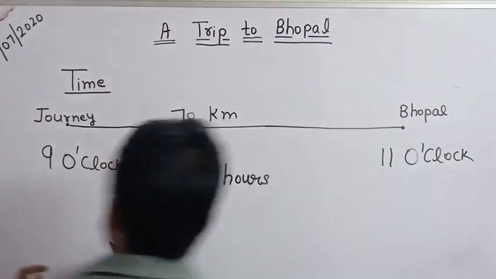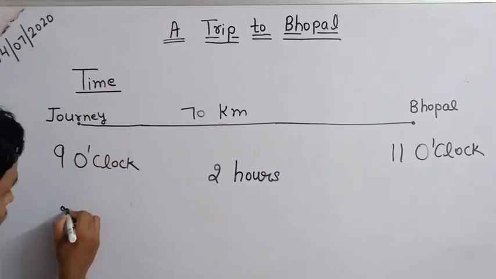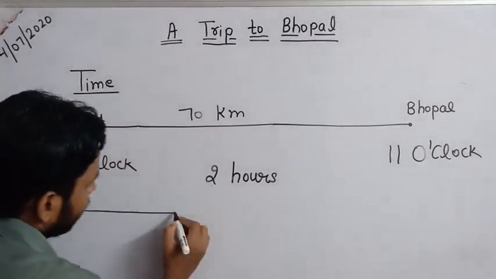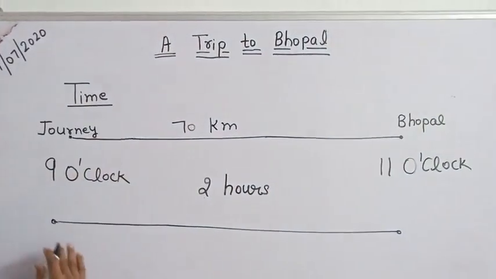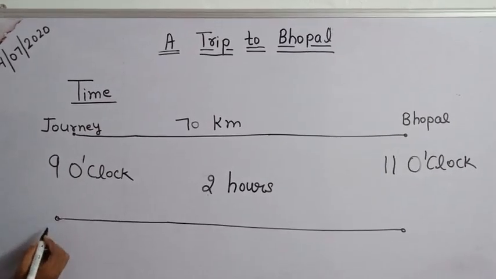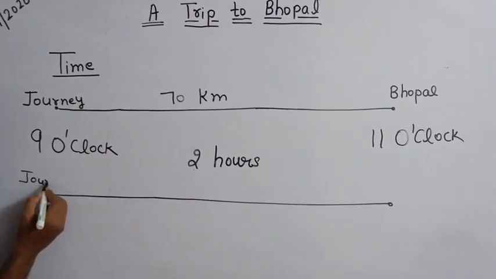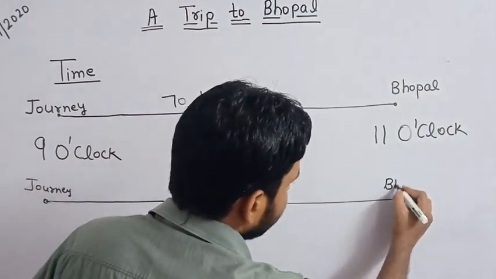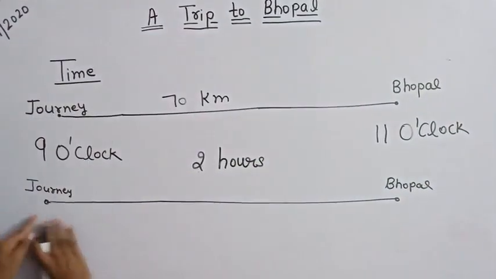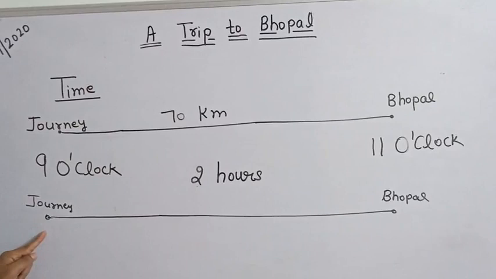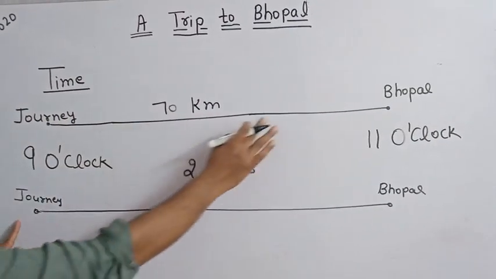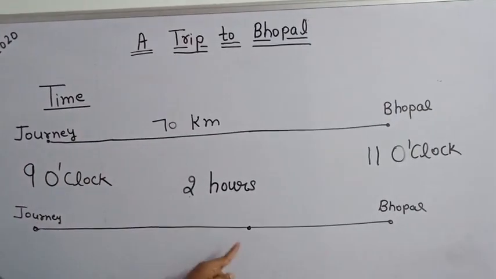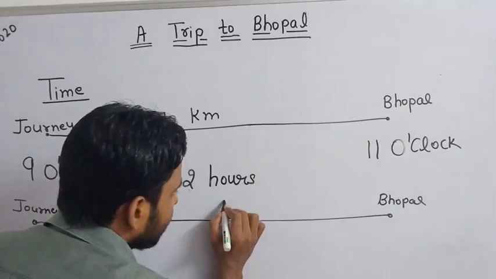Now the question is, if they will not stop, okay, but they are going to stop at Bhimbetka. Suppose this is their journey starting point, and this is Bhopal, and all of you know the distance is 70 kilometer, but they are going to stop somewhere. Suppose they are going to stop here, at Bhimbetka.